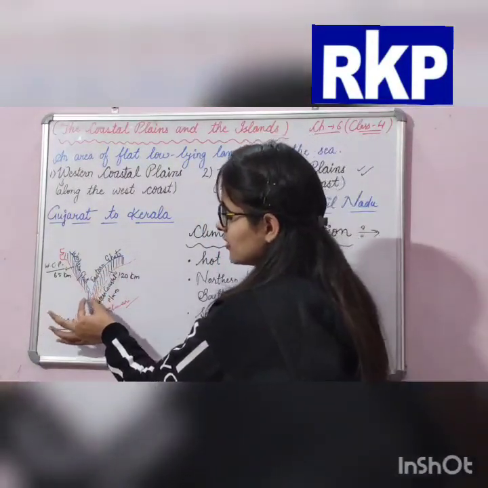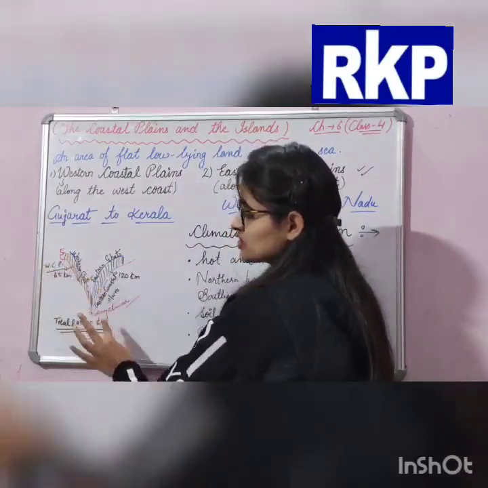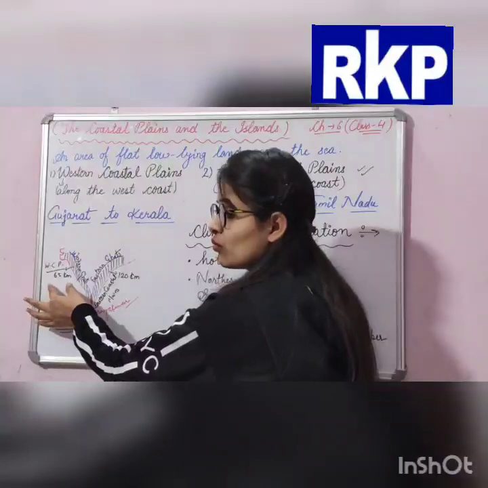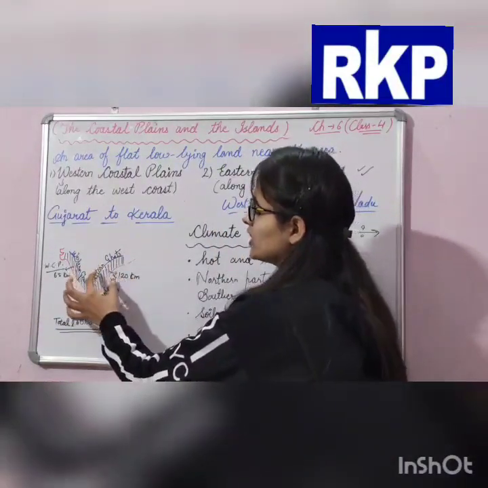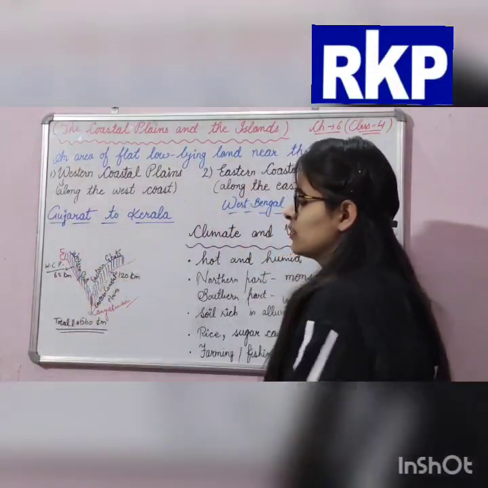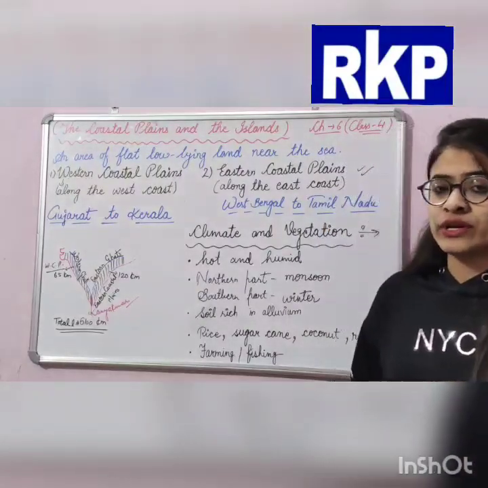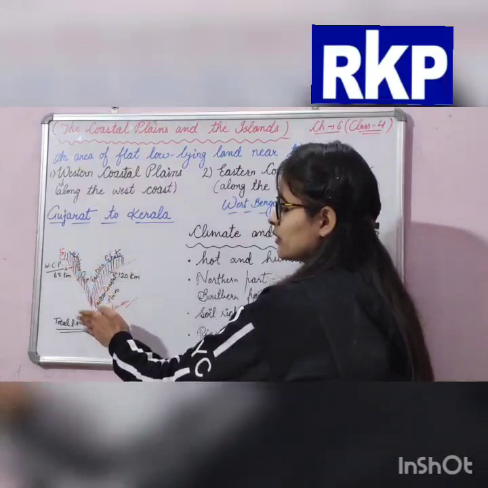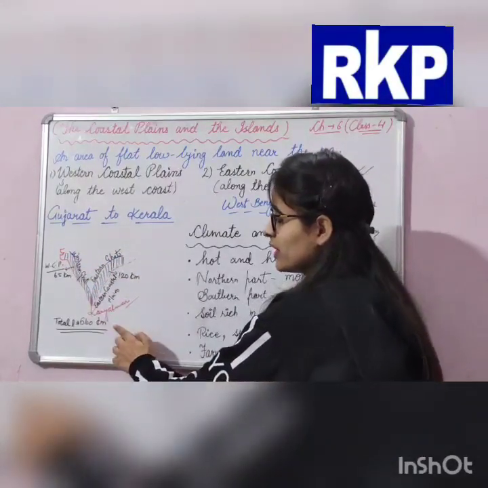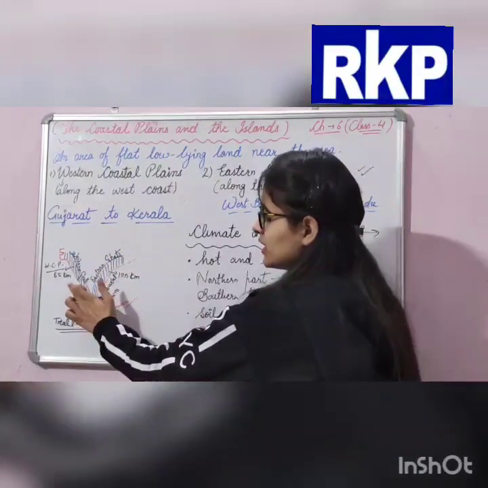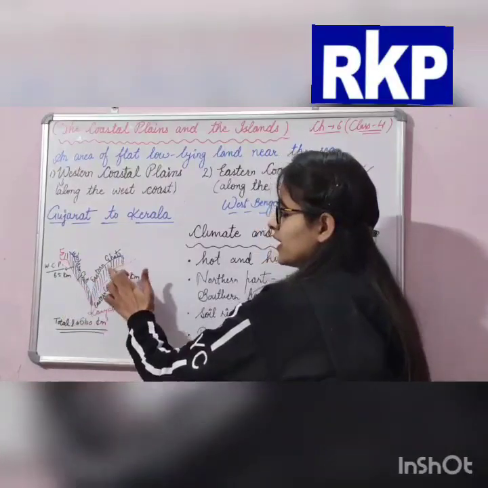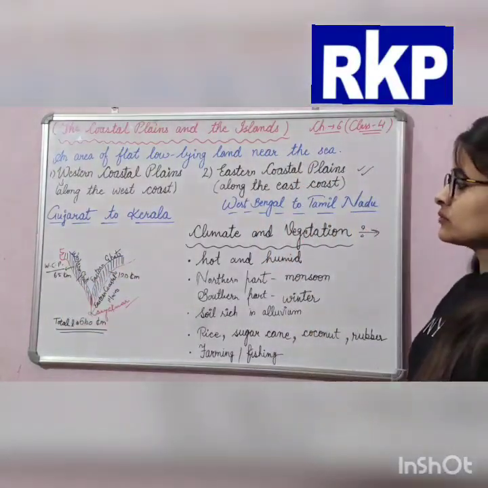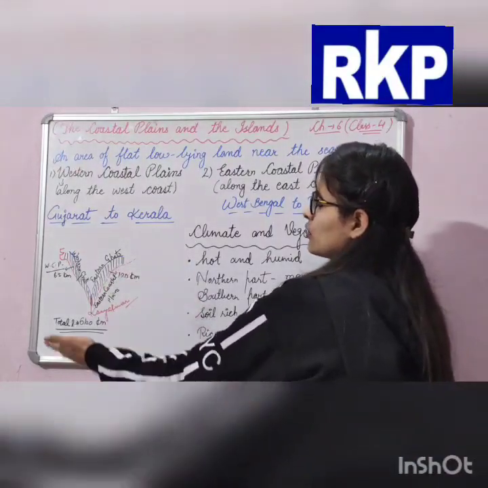The part between them, the Western Coastal Plains, has a width of 65 kilometer, where the width of Eastern Coastal Plains is 120 kilometer. So the length is completely 6100, the width is 65 kilometer and the width is 120 kilometer. So this was your map.